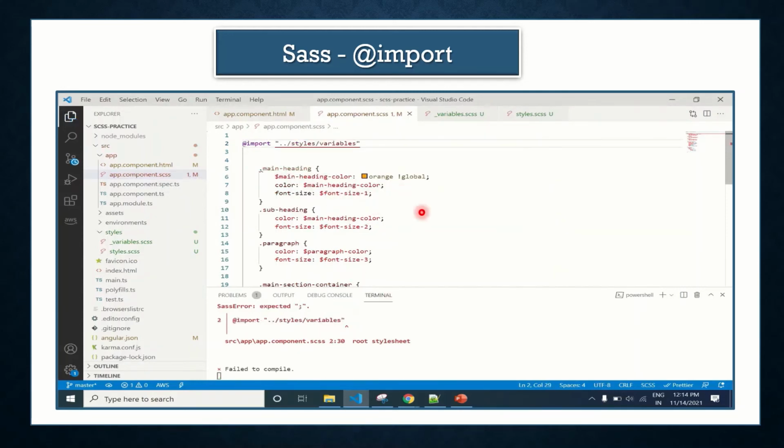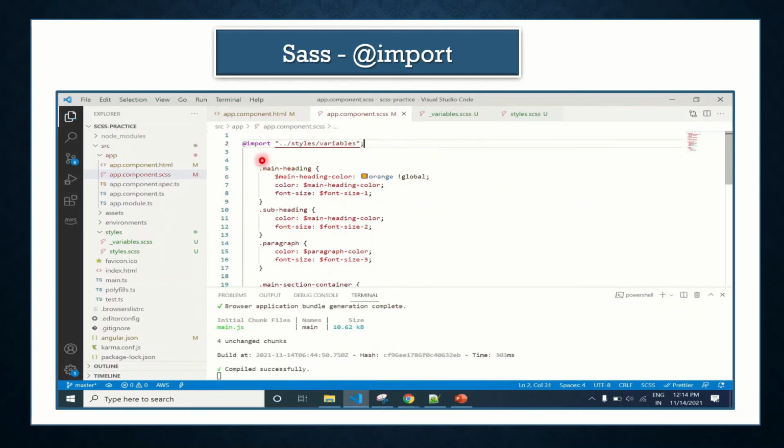So what I have done is move all the variables to variable.scss, and then in my component I have imported the variables file, and then we can use these variables. In this way my code is more organized. We have all the variables in one place. So if there is a change in any variable, we just need to go to the variable.scss file and do the modification.